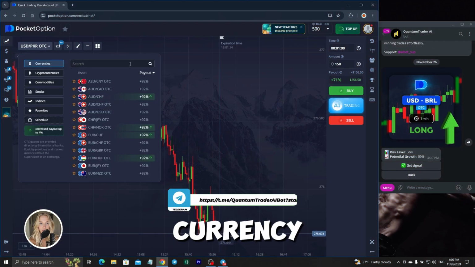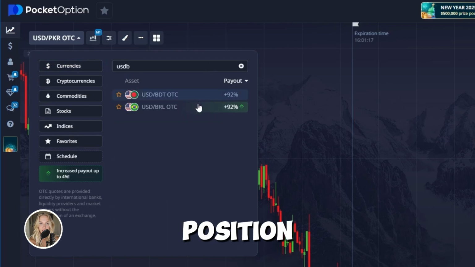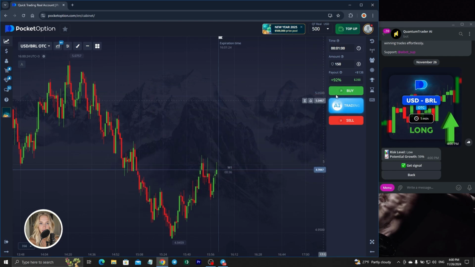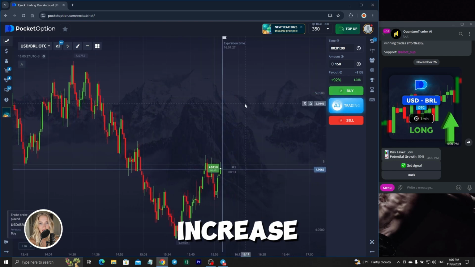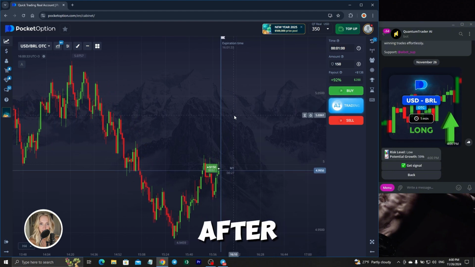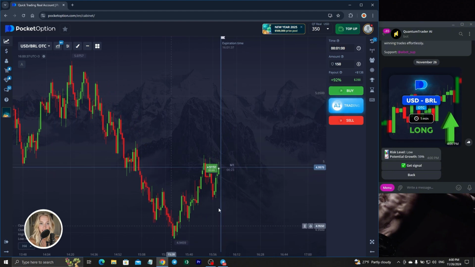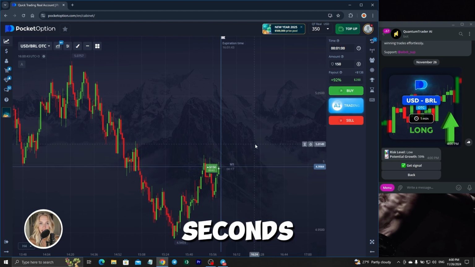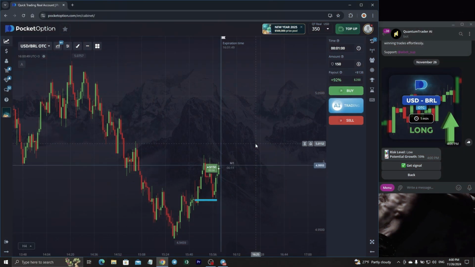There is a new currency pair, and here our position will open for an increase. Let's open a position. The opening takes place for an increase according to the newly appeared upward dynamics after updating the global minimum. Let's look at the result of the first signal, about 40 seconds before completion.